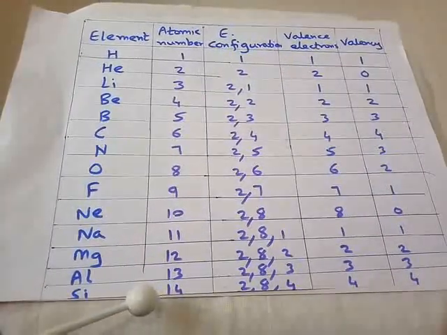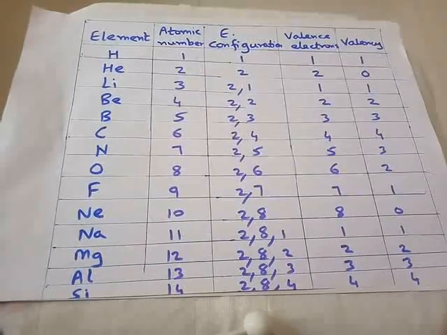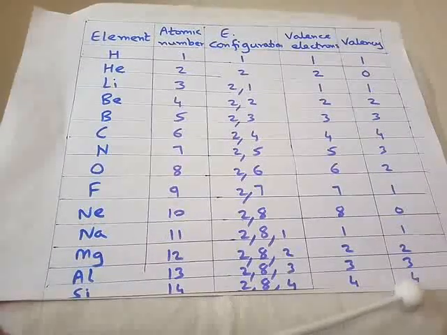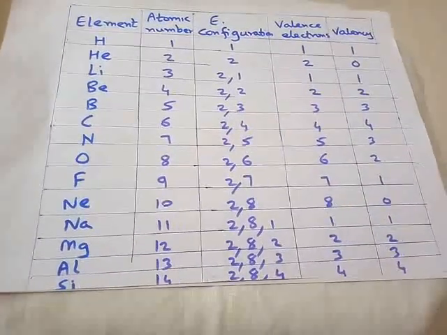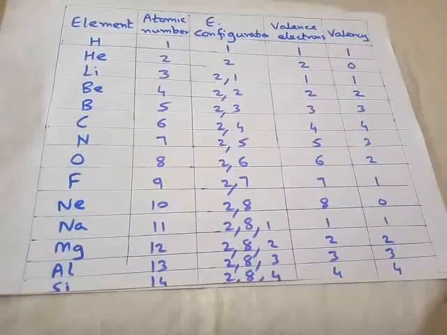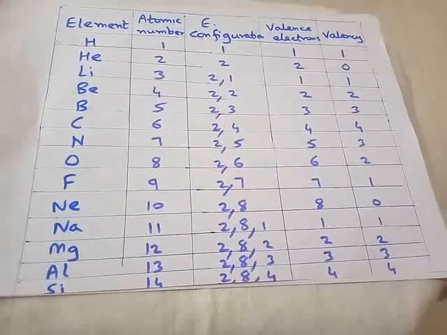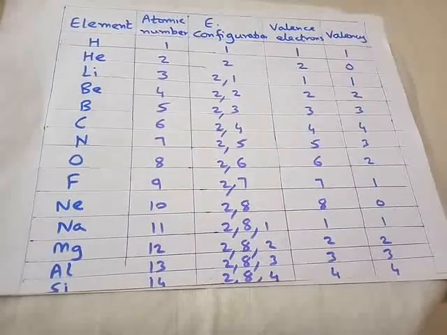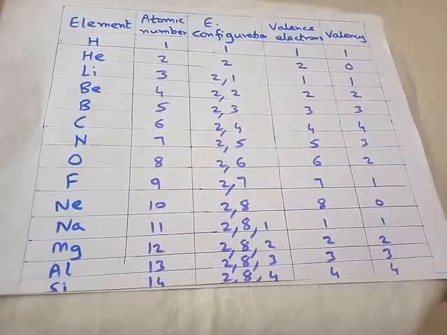Similarly for silicon 2, 8, 4. Valence electrons are 4. Silicon will tend to give away 4 electrons. So valency is 4. This way, by knowing the atomic number of any element, you can write the electronic configuration and you can find the valency of any element.